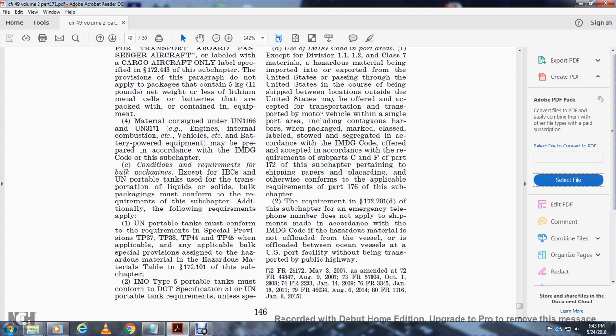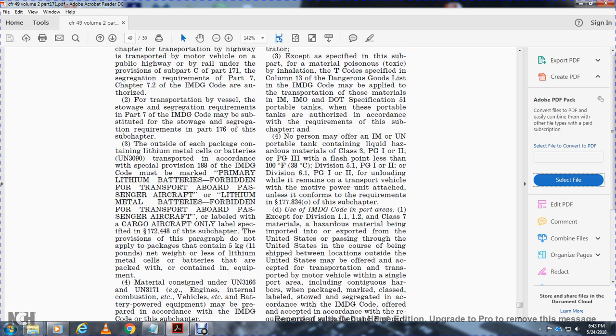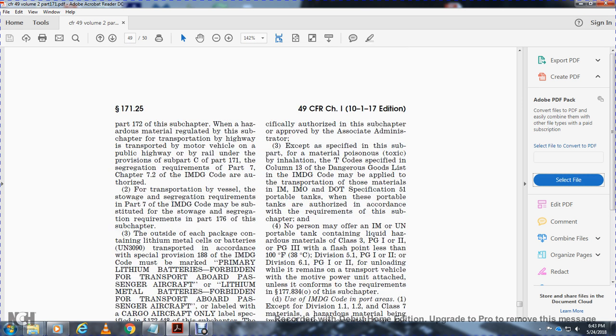IMO Type 5 portable tanks must conform to the specification 51 UN portable tank, officially authorized in this subchapter with the approval of the associated administrator. Except for materials with toxic inhalation T codes specified in column 13 of the Dangerous Goods List of the IMDG code, it may be applied to the transportation of the materials. The IMO and DOT specification 51 portable tanks.